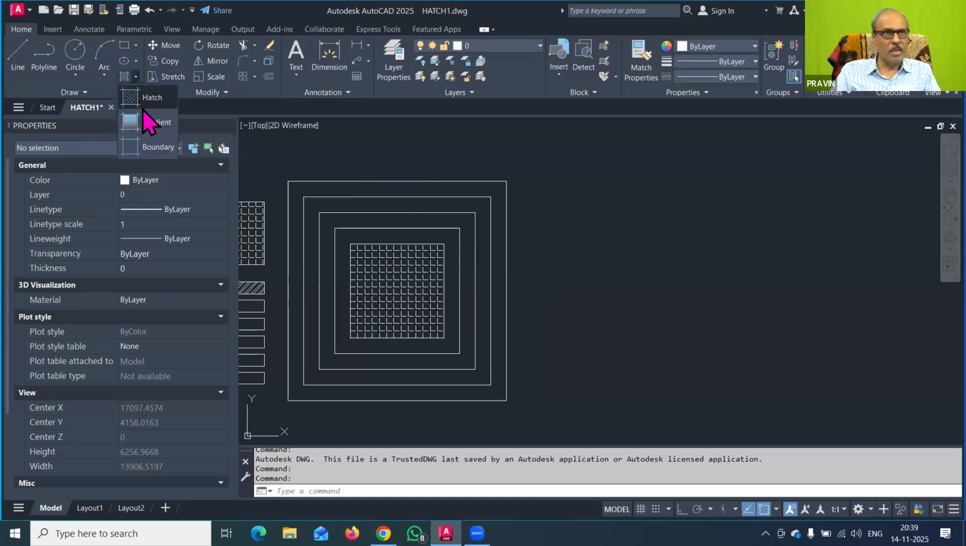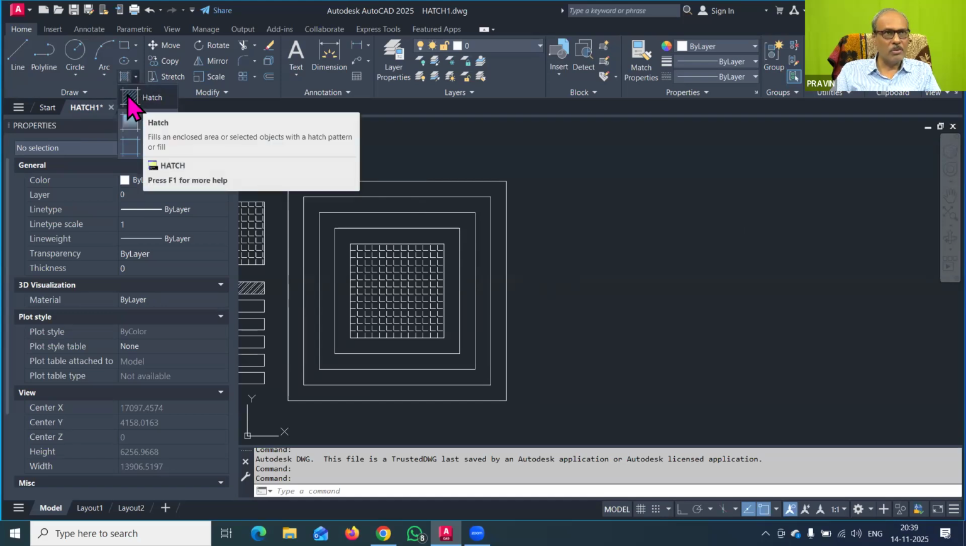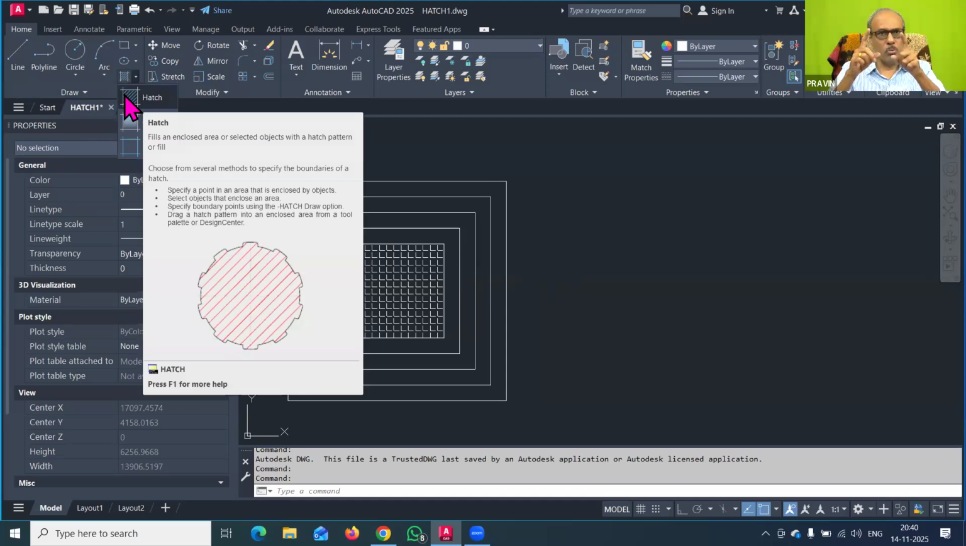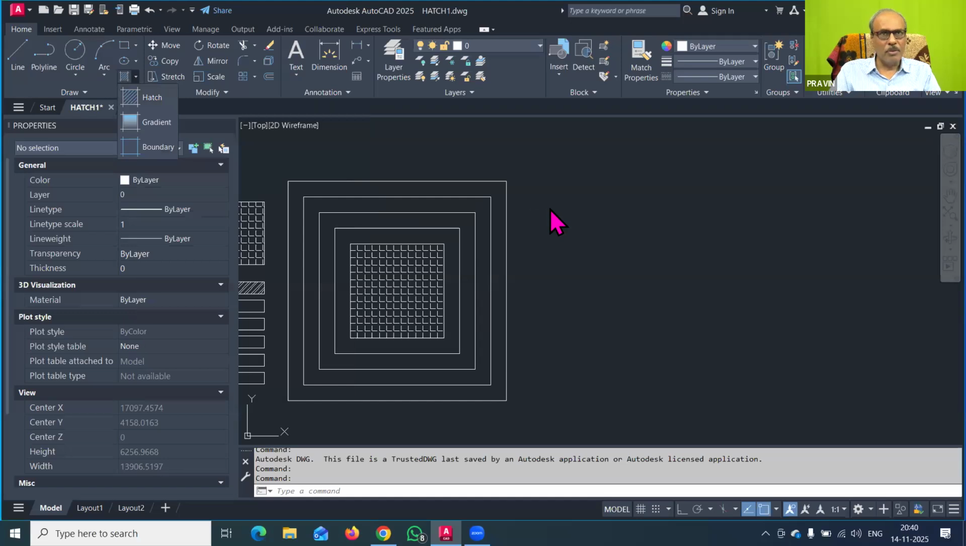So here you will see that in yesterday's lecture we have seen the hatch. Now the two things you have to remember. In the hatch, there are two things: either you can pick a point or you can select an object. That means we have to understand first.